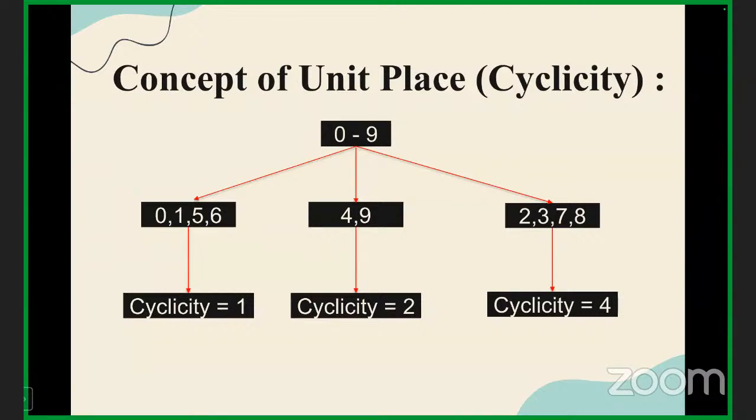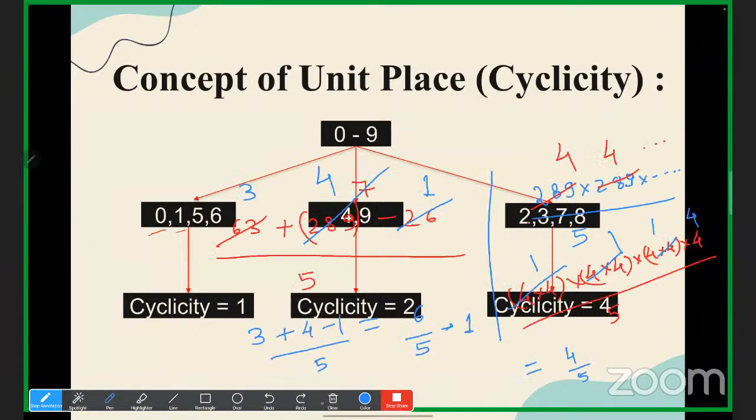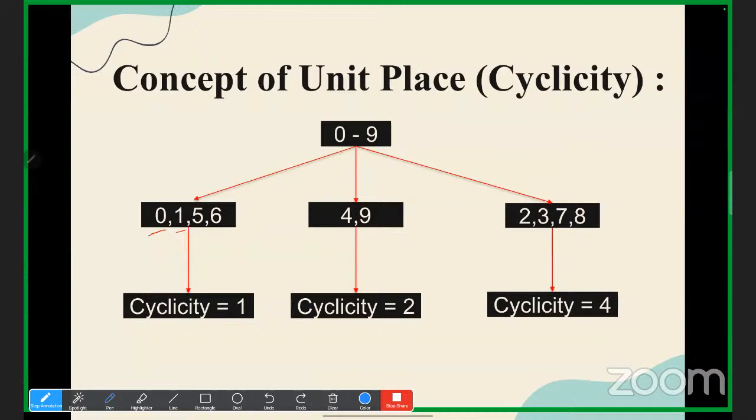Now, what is the meaning of cyclicity? Cyclicity means after which interval a certain number or the unit place gets repeated. Yes or no? So that is what cyclicity means. So if any number is having 0, 1, 5 or 6 at the unit place, I'm talking about the base.